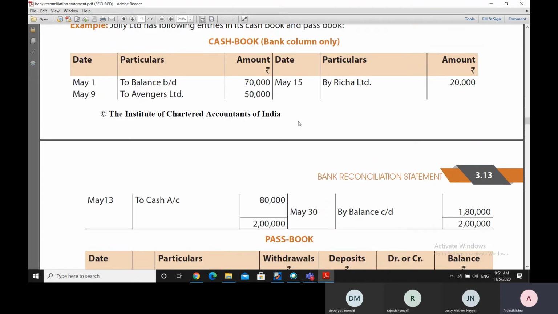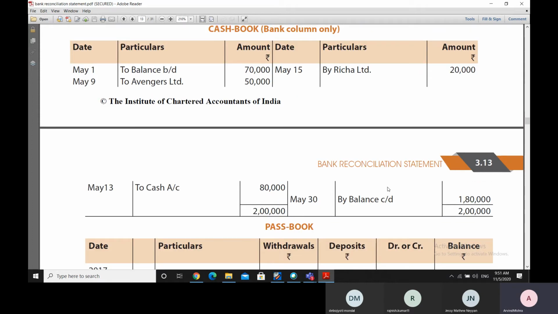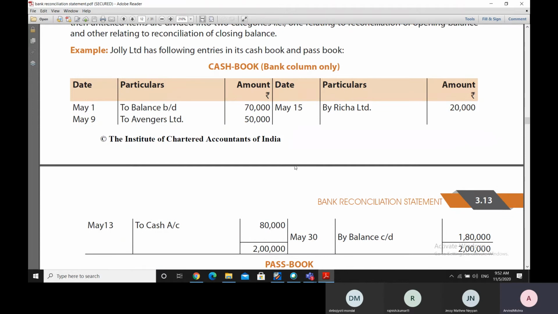Then we have to compare the deposit column of the passbook with the debit side of the cash book, and we have to compare the withdrawal column of the passbook with the credit side of the cash book.